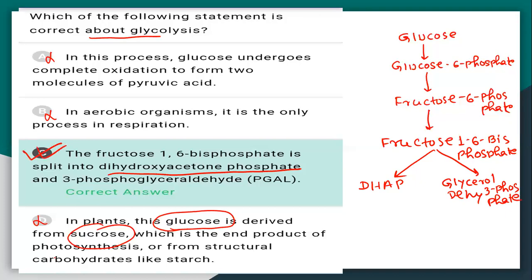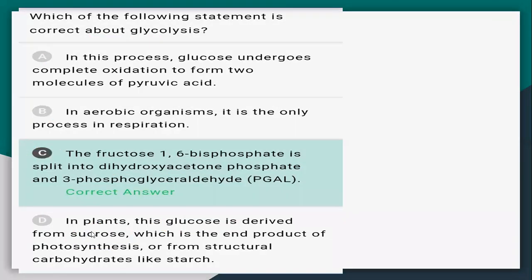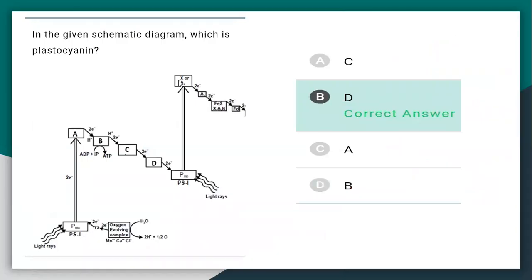Now next question. In a given scheme diagram, which is plastocyanin? Now here you know that this is the diagram of the Z scheme. In the Z scheme, first is P680, converted into P680 star, then pheophytin, QA, QB, cytochrome b6f complex, and then P700.